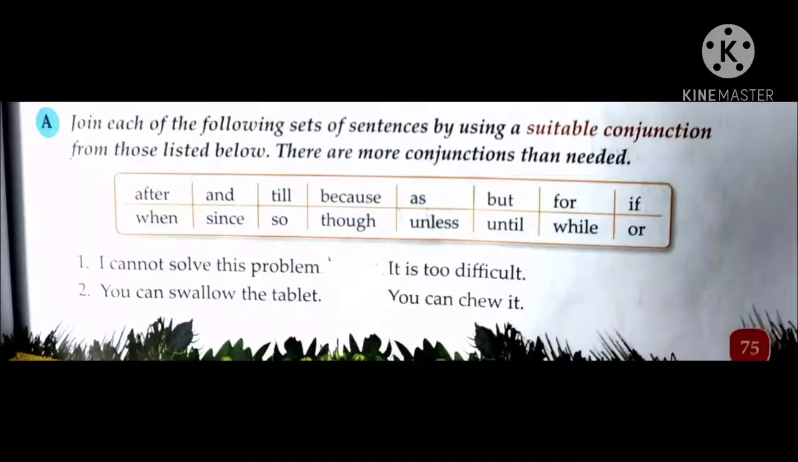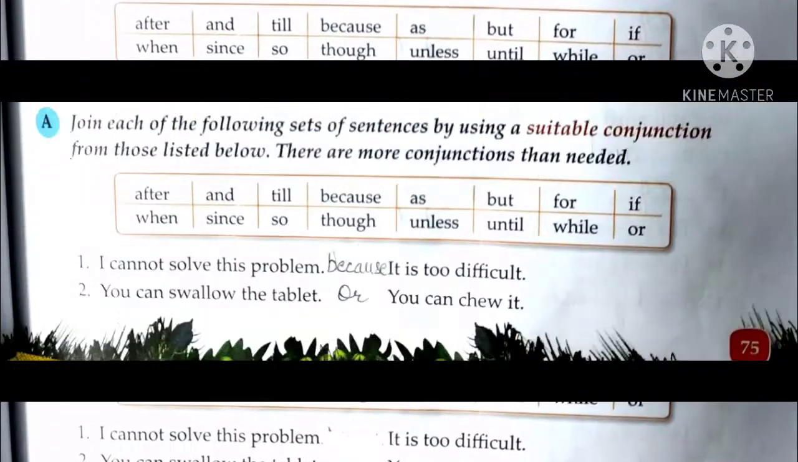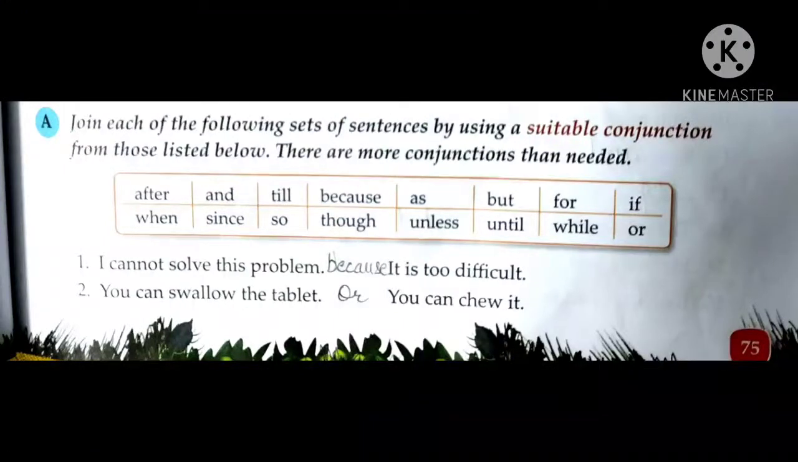It says: you can swallow the tablet, you can chew it. So in this sentence, two sentences are there in which choice is given, and when choice is there, we can join those sentences with the help of conjunction or. So it will become: you can swallow the tablet or you can chew it. So these two sentences will look like this after joining them with conjunctions.